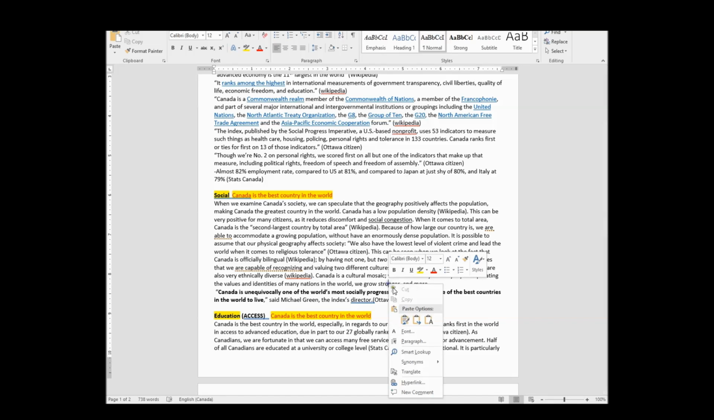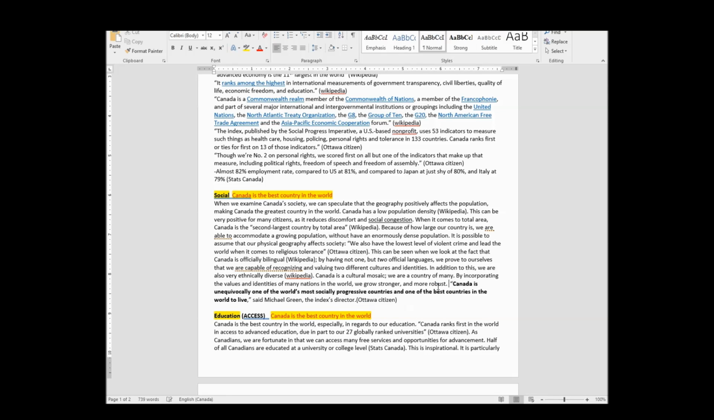Synonyms for stronger. What can we come up with? We grow stronger and more robust. Now I can have my last quote because otherwise it's too much. So Canada is unequivocally one of the world's most socially progressive countries and one of the best countries in the world to live. I don't want to end with these words because that makes it look like that's the most important part of the sentence, and it's not. So I'm just actually going to move this right here.